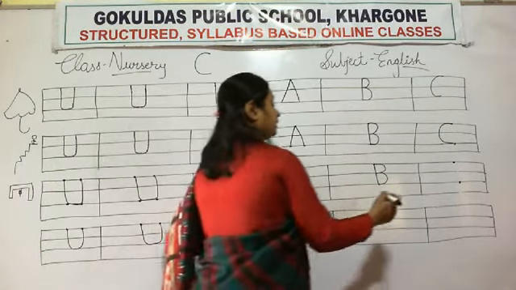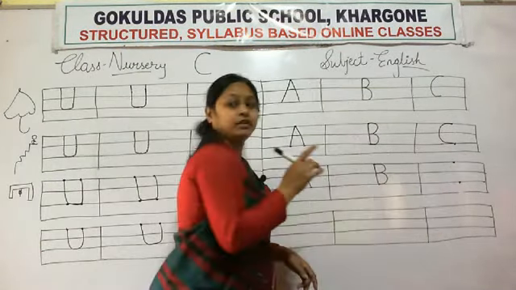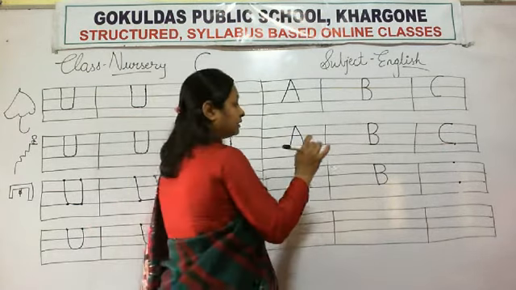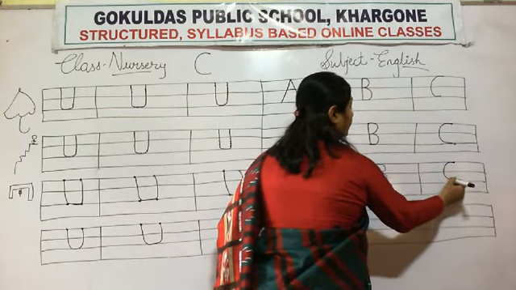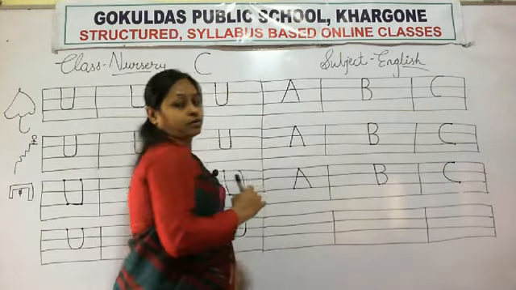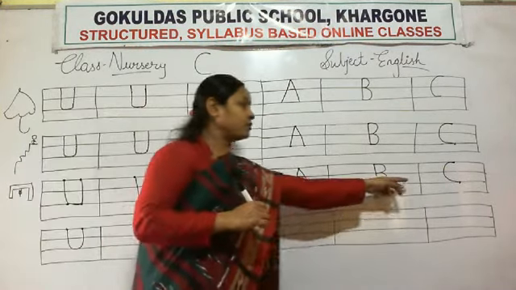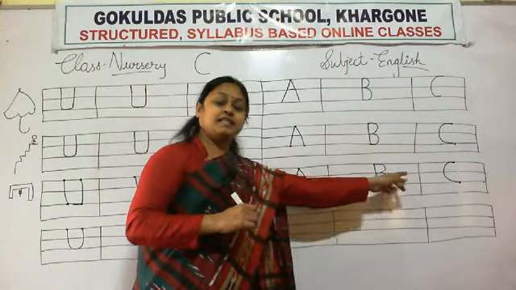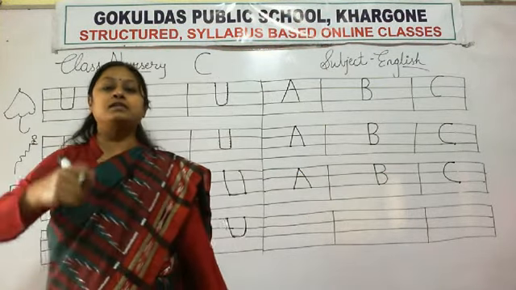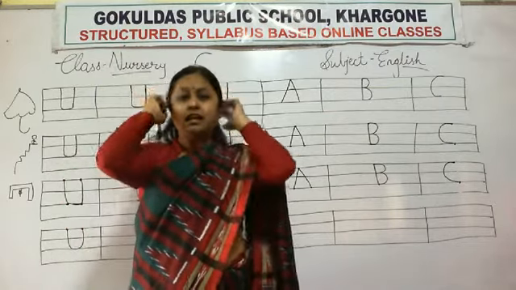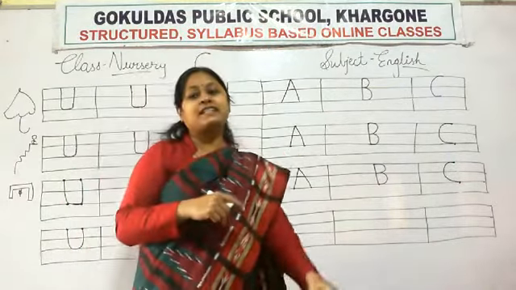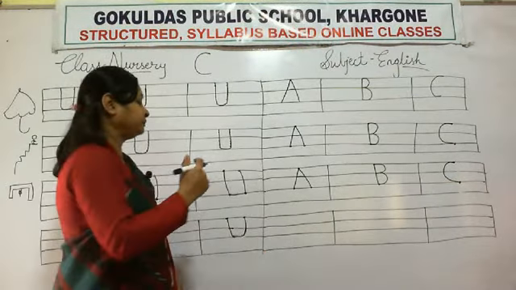Next. Look here. How you will write letter C? Half curve. Start from here, then curve and then to the dot. Okay. So half curve, letter C. C for cup, C for car, C for cat. What does cat say? Meow, meow.